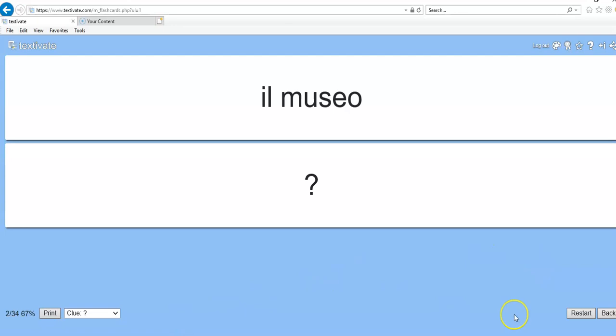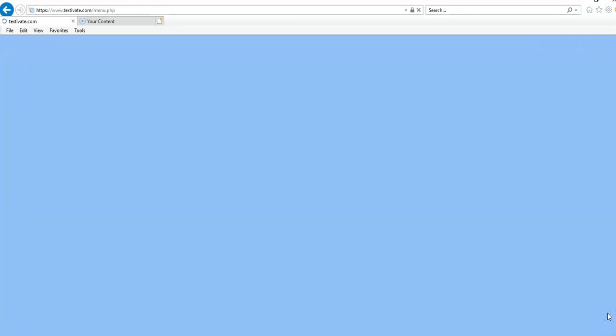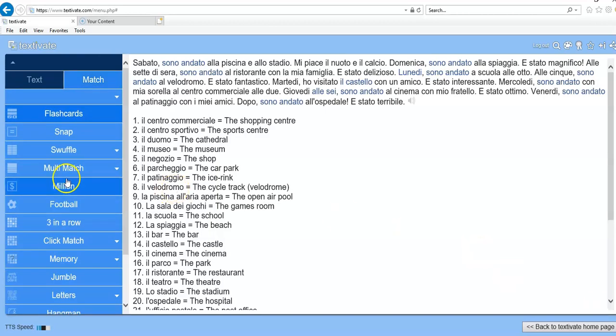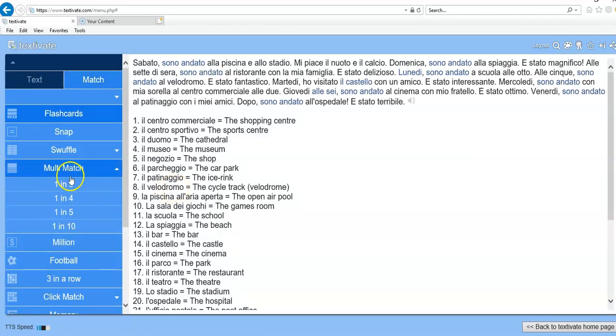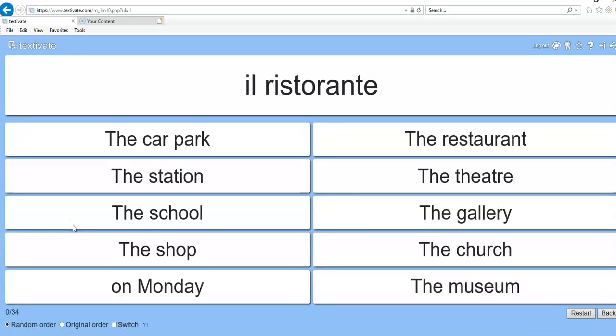When you've done that, you can either restart it and do the activity again, or you can go back and that will take you to the page that we were on earlier on. So if we go back, you can look at some of the other activities that are there. So there's things like multi-match. If you want to make it harder, you would choose something like 1 in 10. So look at that first.